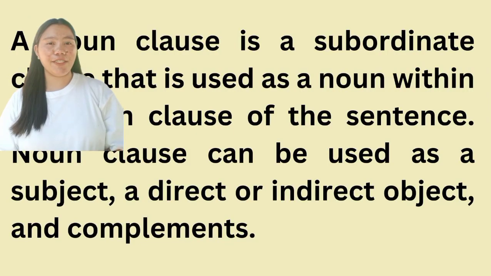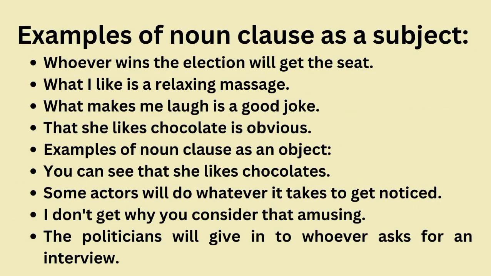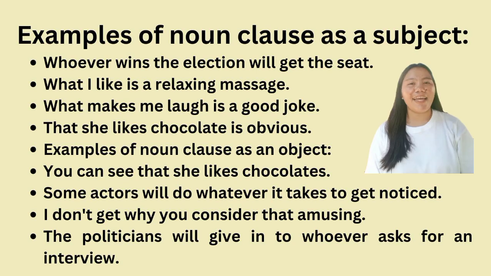So now let's proceed to noun clause. A noun clause is a subordinate clause that is used as a noun within the main clause of the sentence. Noun clauses can be used as a subject, a direct or indirect object, and complements. Examples of noun clause as a subject. First, whoever wins the election will get the seat.